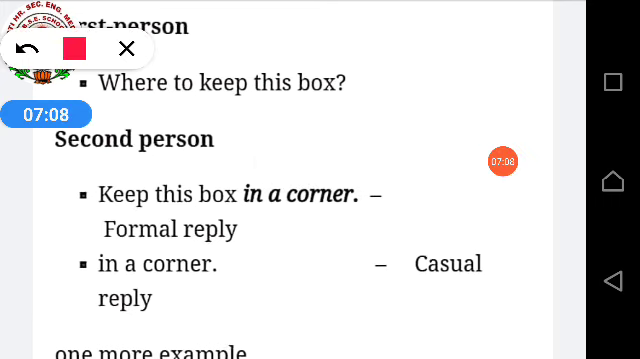But if we see a casual reply, it will come under phrase. Just now I told you, the second person can say, keep this box in a corner. So the second person is telling you can keep this box in a corner. It is a formal reply in which the person has used the full sentence. But according to phrase, if that person says, in a corner, where to keep this box? In a corner. So any corner, in a corner. That becomes a casual reply. Okay.